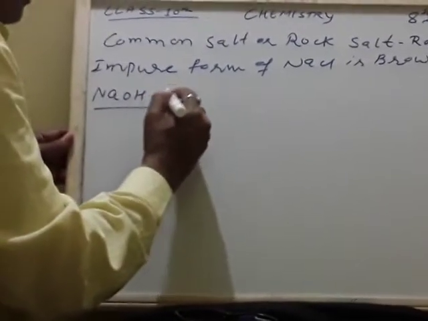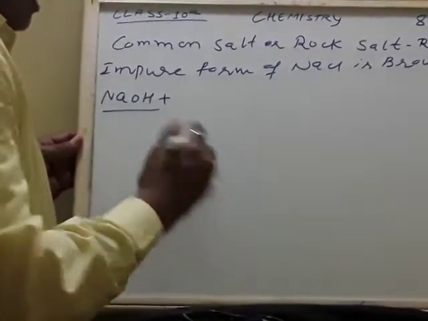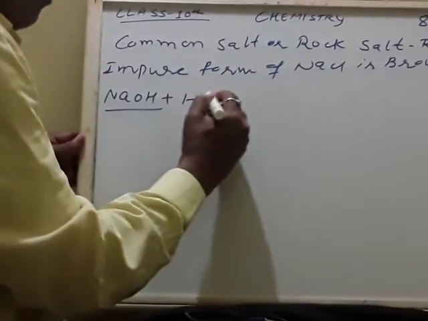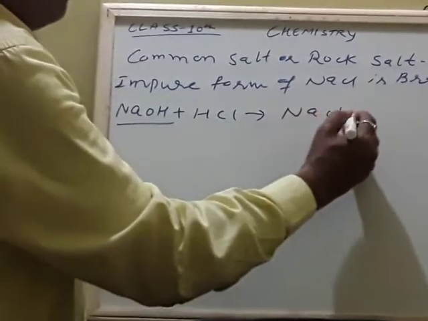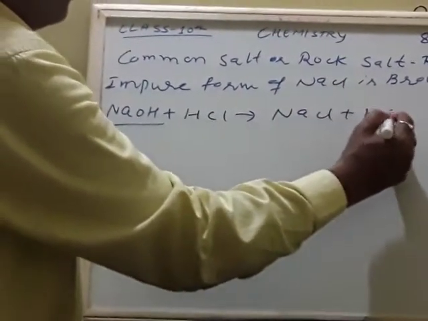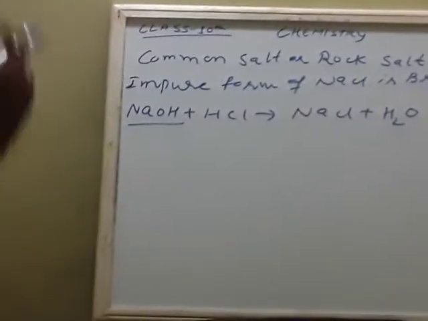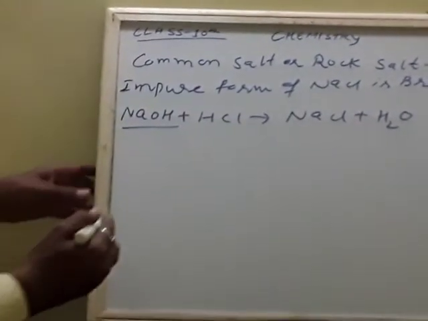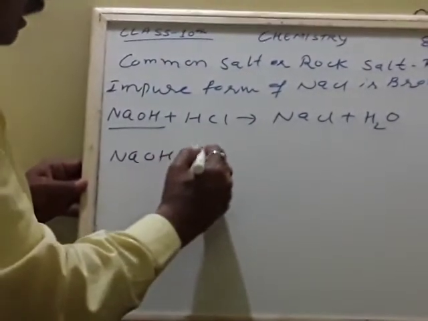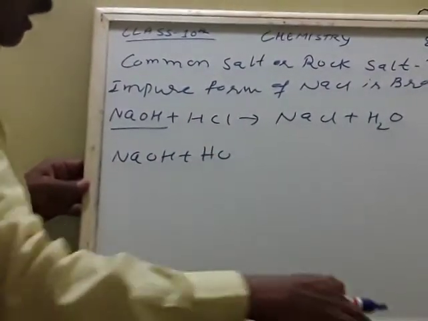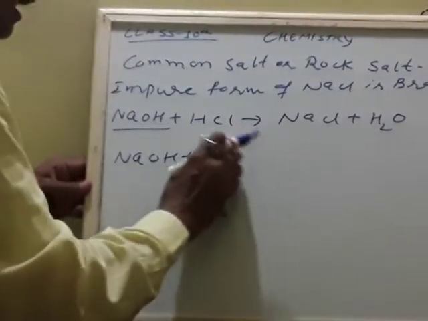You will know it. Acid plus base or base plus acid. What do we get here? Salt and water. Okay, salt and water. Then again, is it possible to react NaOH plus NaCl?